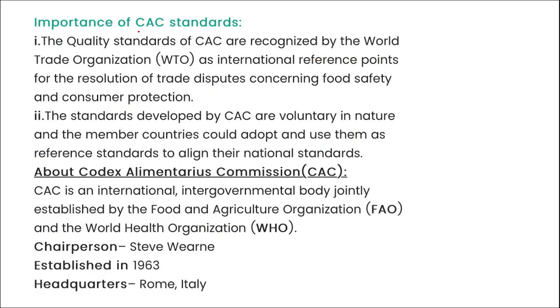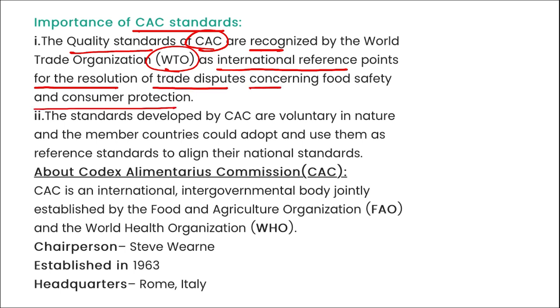Next, here you can see importance of this CAC standards. The quality standards of CAC are recognized by WTO as international reference point for the resolution of trade disputes concerning food safety and consumer protection. The standards developed by CAC are voluntary in nature, and the member countries could adopt and use them as reference standards to align their national standards.